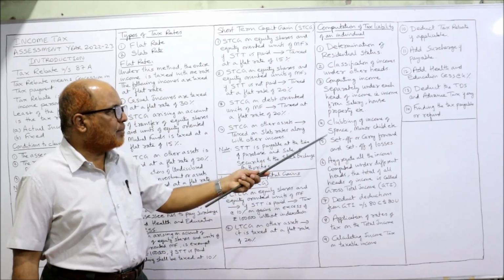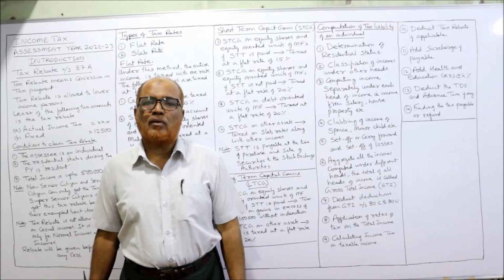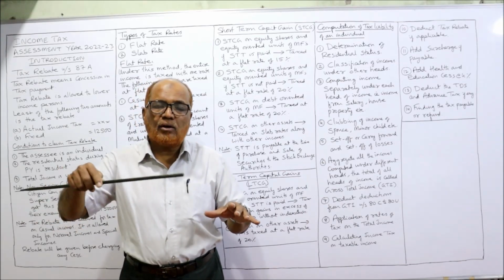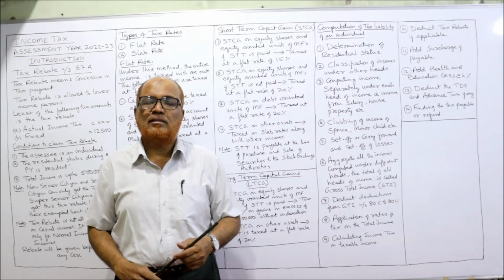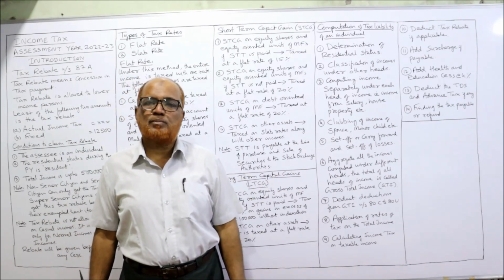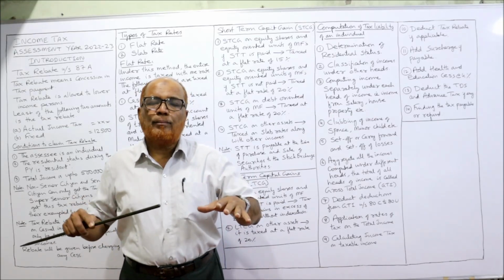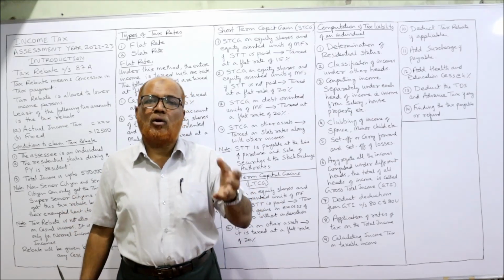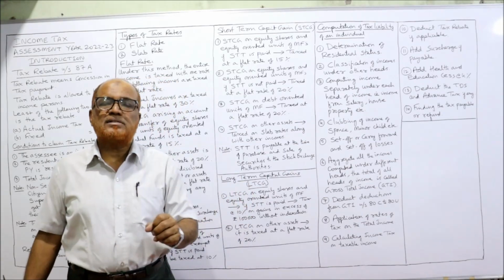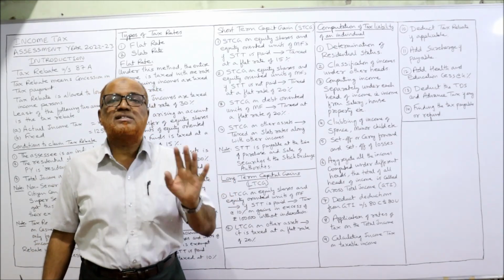Clubbing of income of spouse, minor child, etc. The Income Tax Act has given the provision that sometimes the income of the spouse will be included in the income of the assessee. That is aggregation of income, clubbing of income. In the coming video, I will explain. Secondly, minor child. If there is an income in the hands of a minor child or a lunatic person, then the income of the lunatic person or minor child will be included in the income of the assessee.